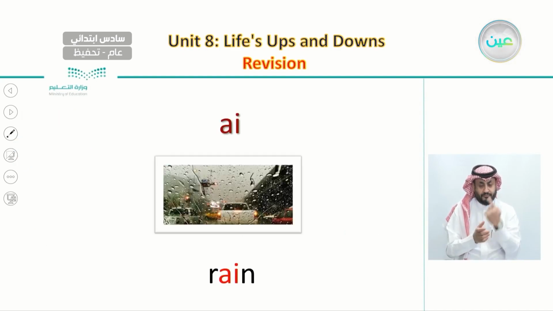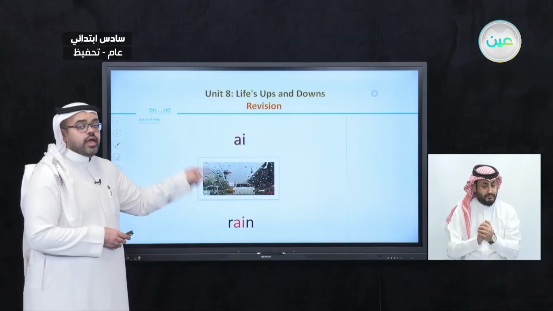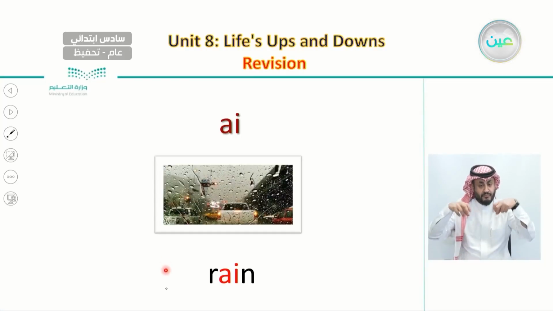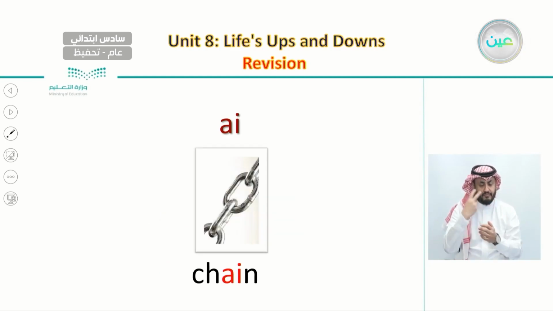So, a quick reminder of the first set of letters. The first one is AI. Words with AI like rain. This is a picture of rain, which has the letters A and I. And the second word that has AI is chain.